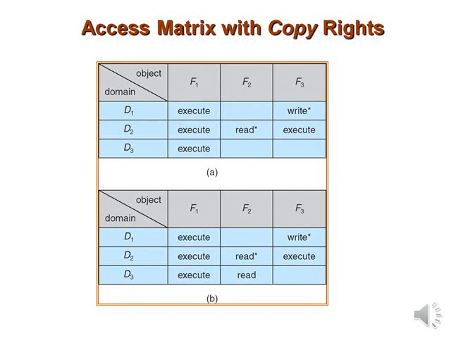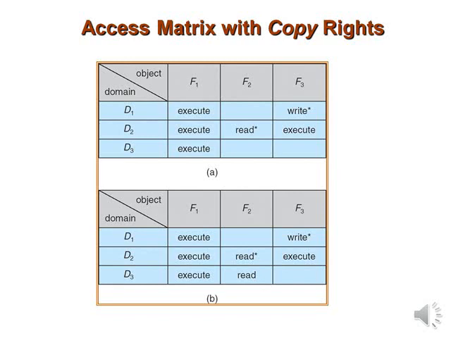Next, a propagation of the copy right may be limited. That is, when the right R* is copied from access(i, j) to access(k, j), then the right R is created. A process executing in domain Dk cannot further copy the right R.